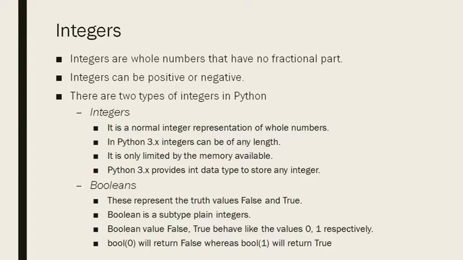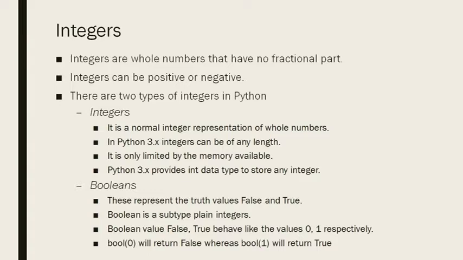In other languages, integers have fixed memory space, like 2 byte, 4 byte and so on. But in Python 3.0 and above, integers do not have any fixed length. They are limited by the memory of the system in which you are running your Python interpreter.